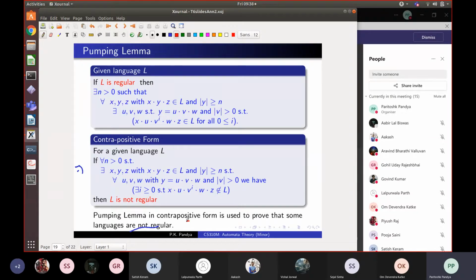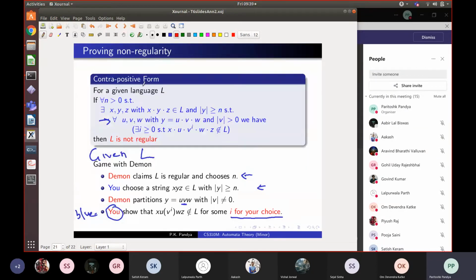So for example, you've got a language of the form a to the power k, b to the power k, where k is some constant greater than or equal to 0. So basically all words where the number of a's is equal to the number of b's and b's follow a's. This language we claim is not regular. In order to prove that, we will use this pumping lemma. And how will we use it?